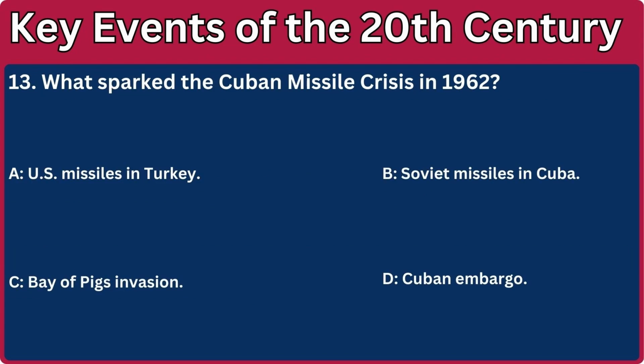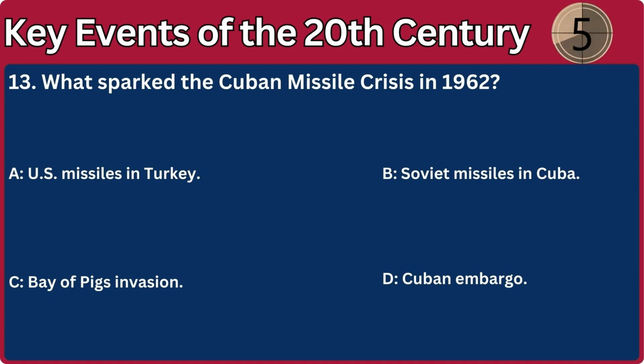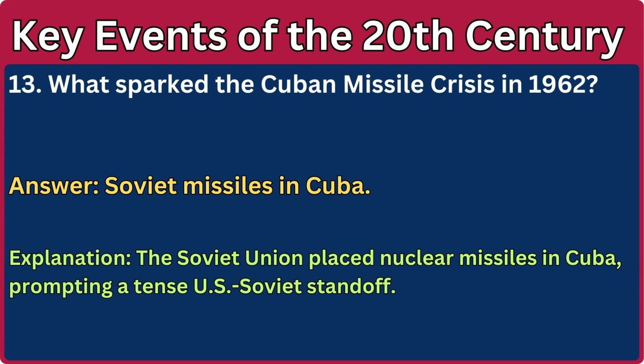13. What sparked the Cuban Missile Crisis in 1962? A. U.S. missiles in Turkey. B. Soviet missiles in Cuba. C. Bay of Pigs invasion. D. Cuban embargo. Answer: Soviet missiles in Cuba. Explanation: The Soviet Union placed nuclear missiles in Cuba, prompting a tense U.S.-Soviet standoff.